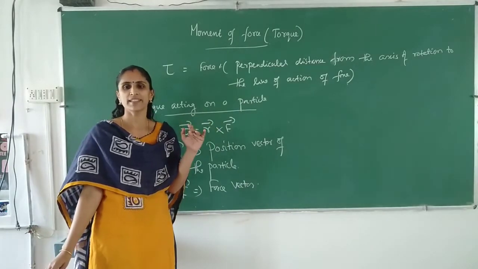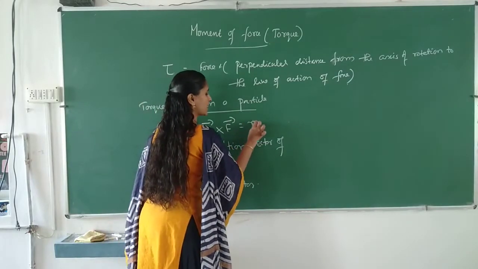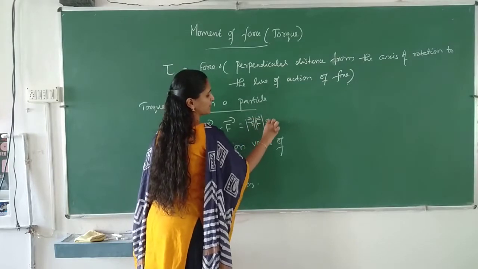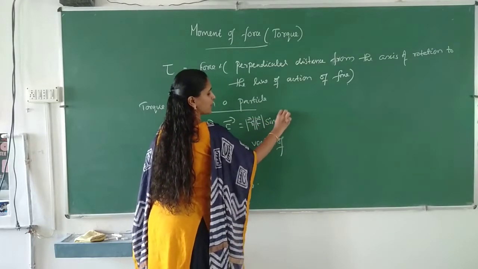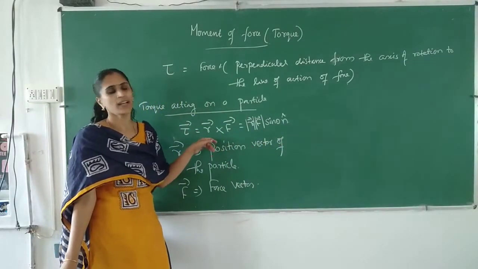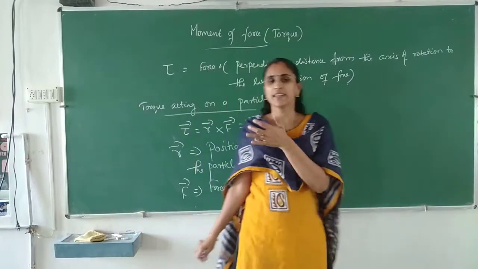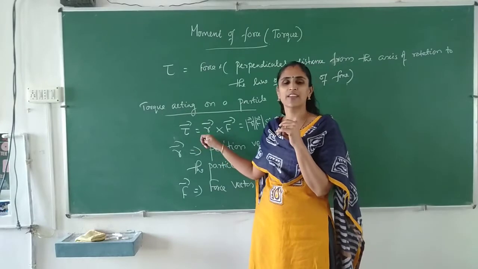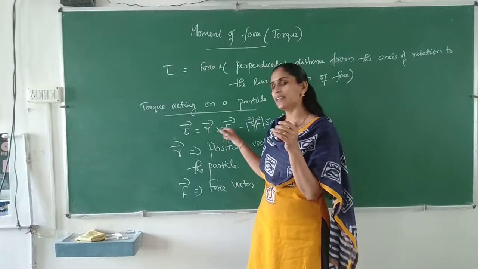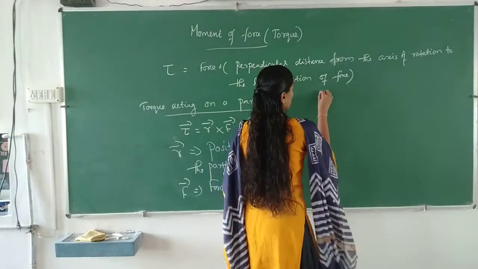Okay. So we can define torque as R cross F, or in magnitude, the magnitude of R into the magnitude of F into sin theta into n cap, where n cap is a unit vector perpendicular to the plane containing R and F. In the case of vector product, already discussed in the previous videos, the resulting vector is perpendicular to the plane containing the vectors.